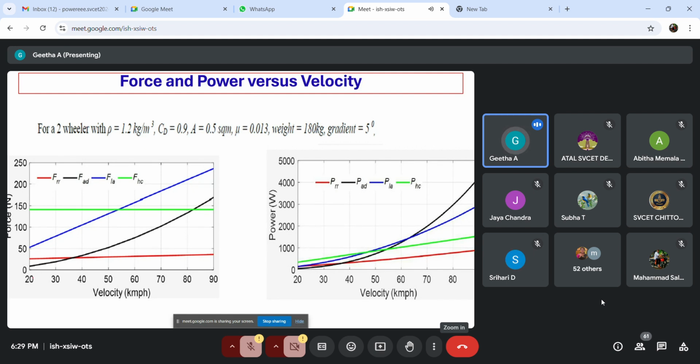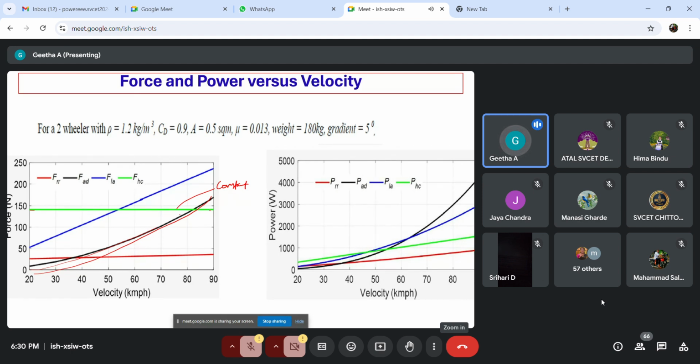How do the forces change with your velocity? As velocity increases, the drag force will increase exponentially. Whereas the climbing force is independent of velocity, so it remains constant. And for the accelerating force, it is going to increase. And the rolling resistive force will increase in a linear way. And as per this velocity versus force, we can also say the same for power versus velocity.